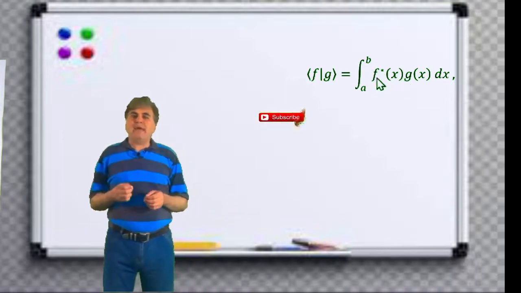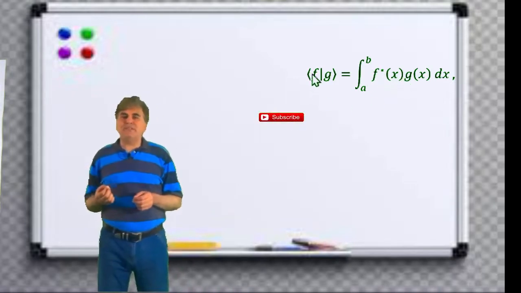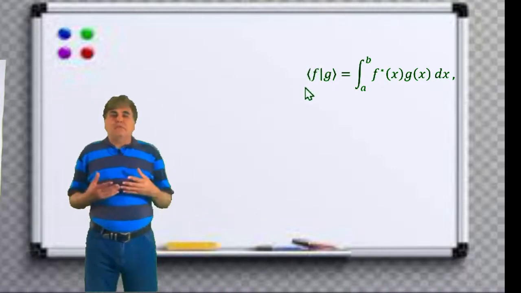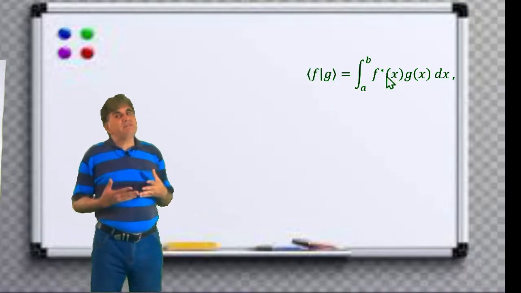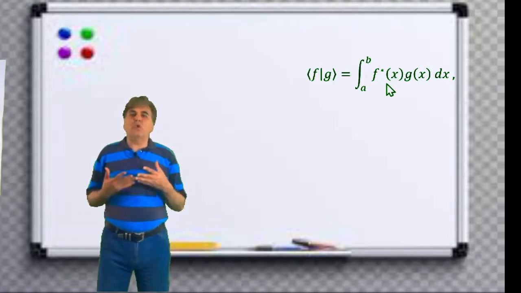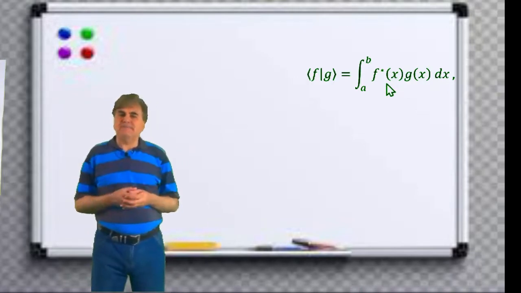That is, we take the complex conjugate of the function defining the bra vector. For complex functions, the space becomes what is called a Hilbert space.